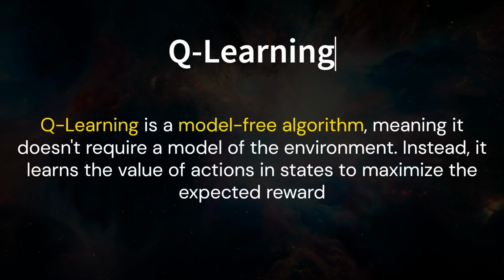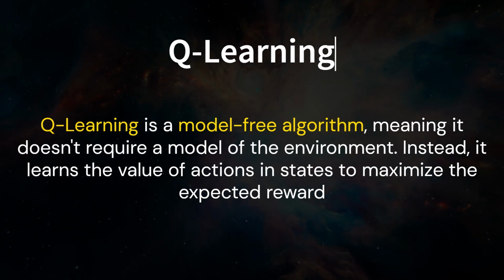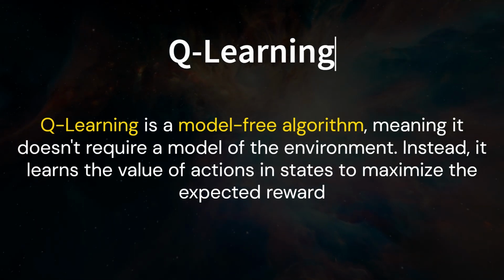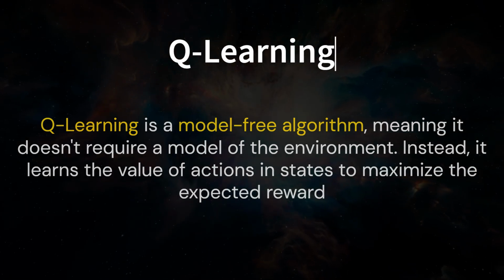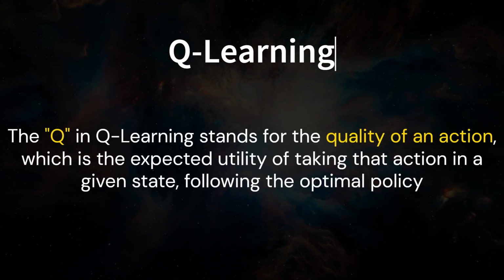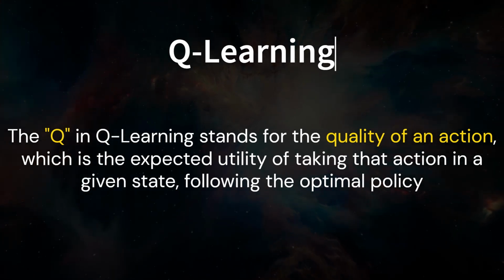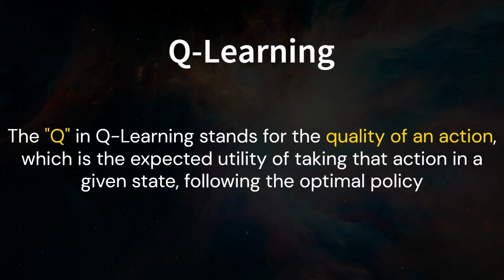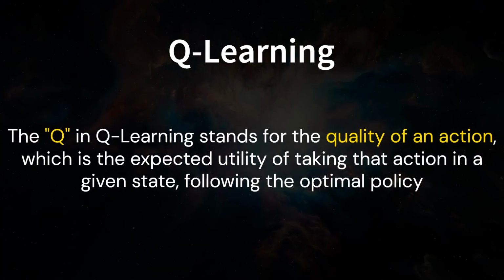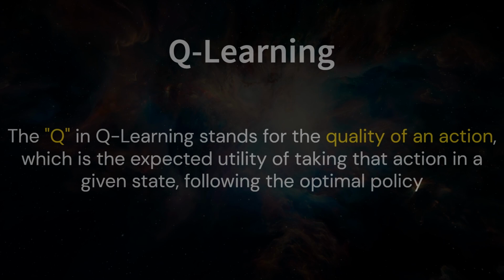One of the most popular algorithms in reinforcement learning is Q-learning. Q-learning is a model-free algorithm, meaning it doesn't require a model of the environment. Instead, it learns the value of actions and states to maximize the expected reward. The Q in Q-learning stands for the quality of an action, which is the expected utility of taking that action in a given state, following the optimal policy.